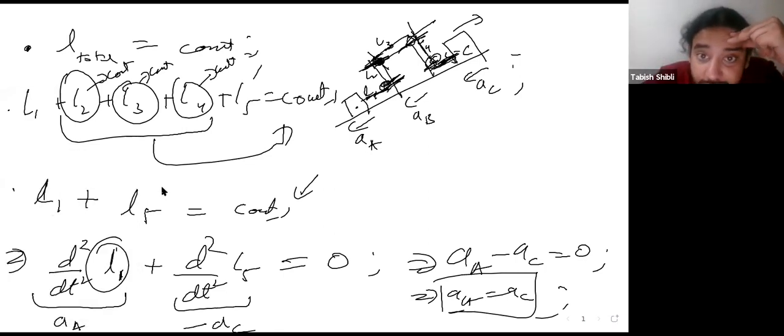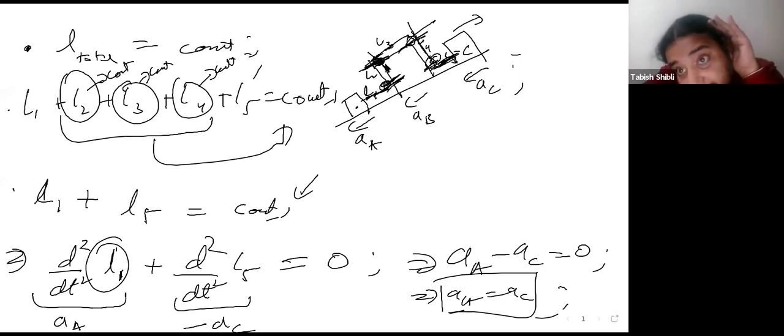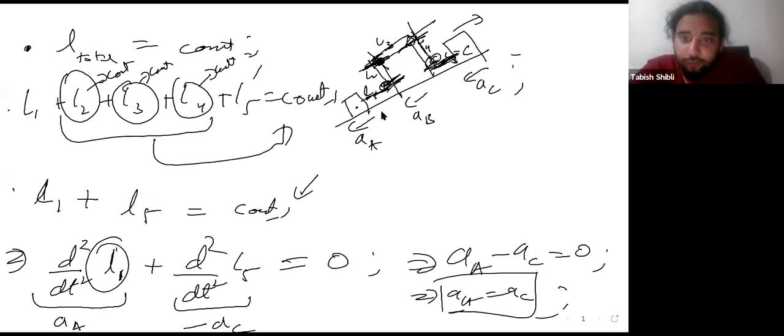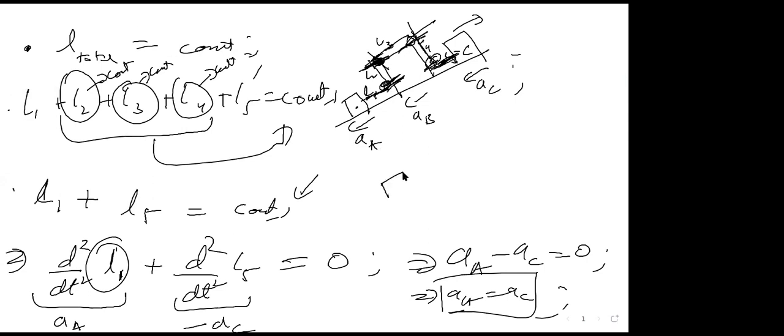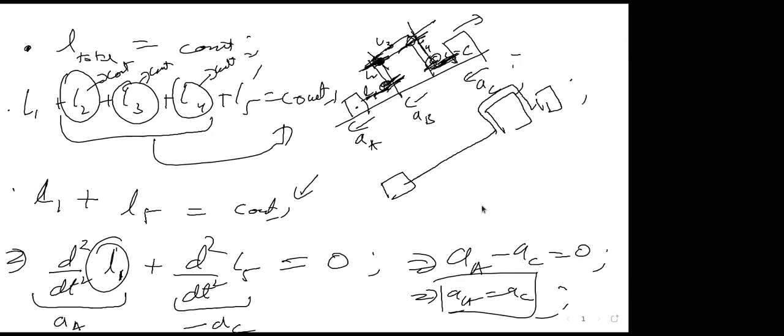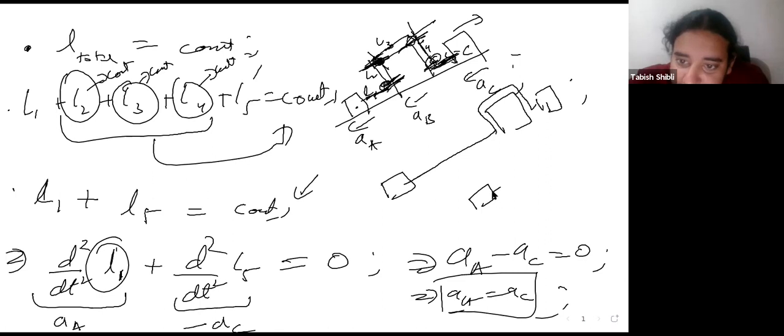Yes, go ahead. Sir, L1 and L5, I'm sorry, the strings are inextensible, right? Yes. So how are L1 and L5 changing? I mean, length. See, this can still go forward and backward, right? So as in this can be here, this can be here, and this can be long back here, such that this is very, very close to it, right? Yes, sir. This can also happen. Okay. Or what else can happen is that the first one is very, very close to this one, such that the third one is actually very, very far away.